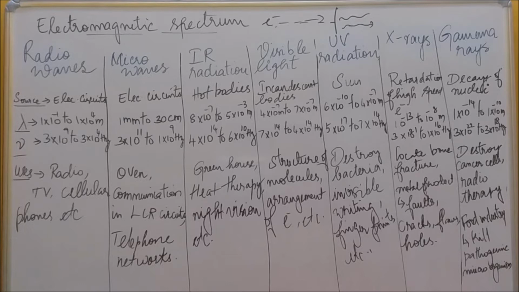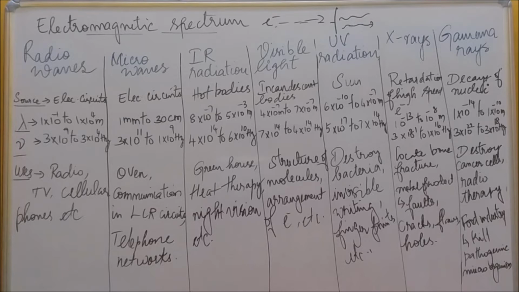So these electromagnetic radiations make up the electromagnetic spectrum, right? Like radio waves, microwaves, IR, visible, UV, X-rays and gamma rays. These are an orderly distribution of wavelength or frequency. From radio waves to gamma rays it is in increasing order of frequency, because gamma rays have more frequency when compared to radio waves. From gamma rays to radio waves there is an increasing order of wavelength, because radio waves have more wavelength, right? So we'll see one by one.